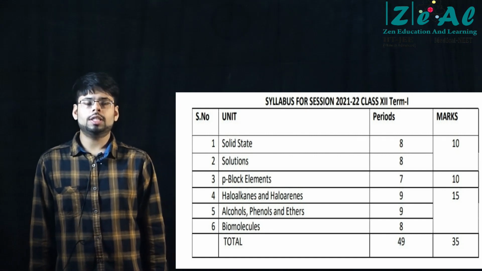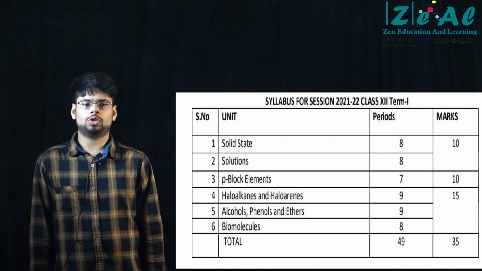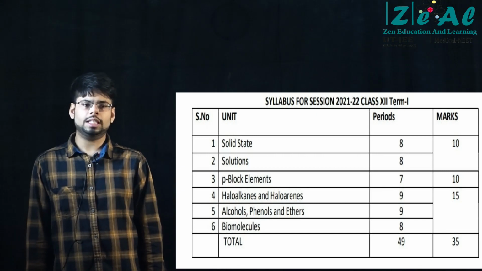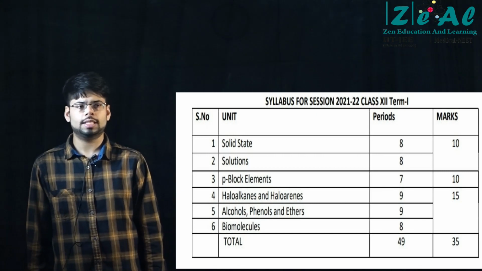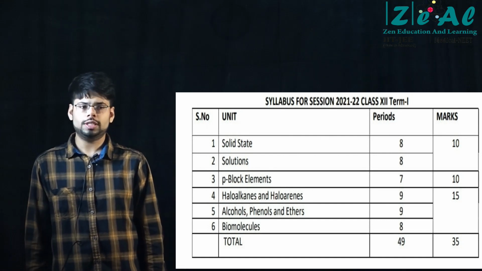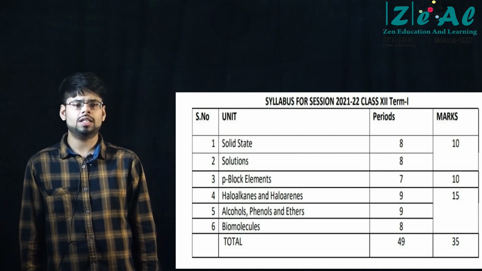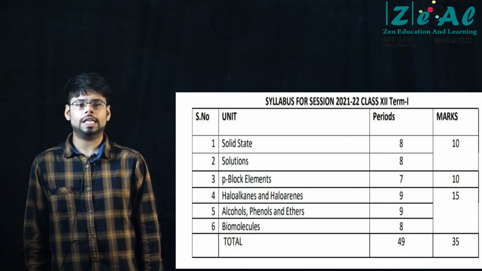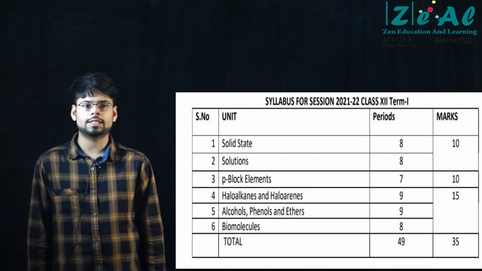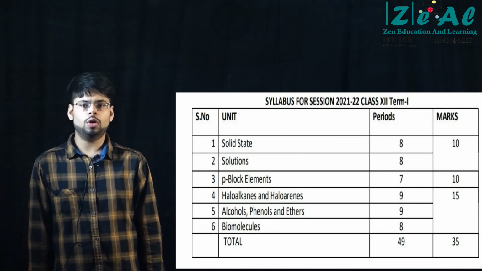Then proteins. The structures of proteins you have to focus on. Look at the coiled structures, I mean the diagrams which are given in the textbook. Primary structure deals with the sequence of the amino acids which are there in the protein. Then you have secondary structure, tertiary structure, and quaternary structure. So just have a look at the different diagrams illustrating the structures of proteins, because there are 4 different categories of structures of proteins described in the textbook. All structures should be thoroughly studied.